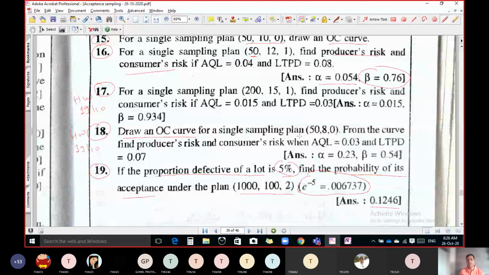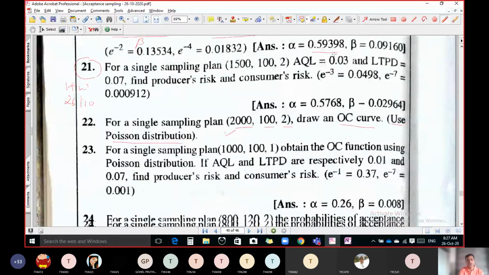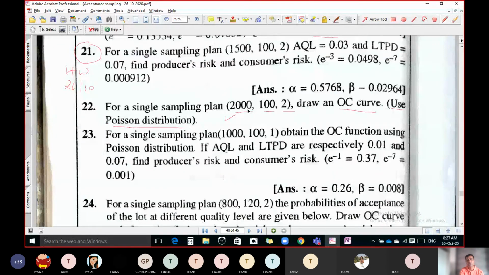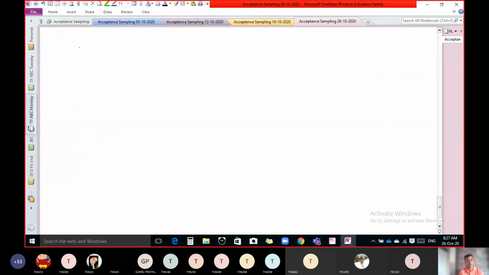Draw OC curve for the single sampling plan 5080, or it is the same as question number 15, for a single sampling plan 5010, draw OC curve. So here also it says for a single sampling plan 200 draw OC curve. We know how to draw OC curve for hypergeometric distribution. Same thing we have to do for Poisson distribution. OC curve means operating characteristics curve. So let us do question number 22.